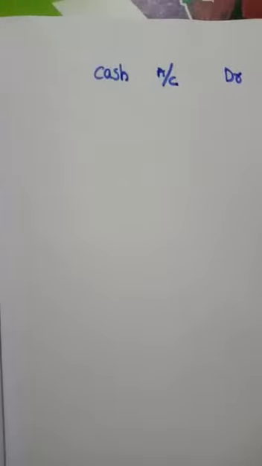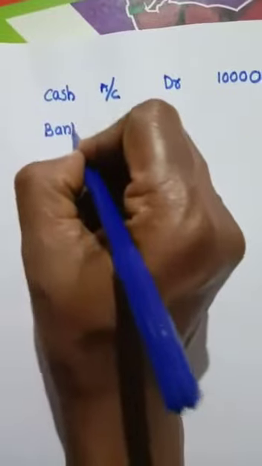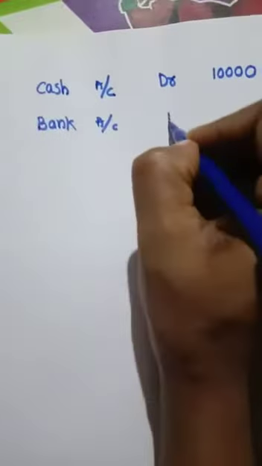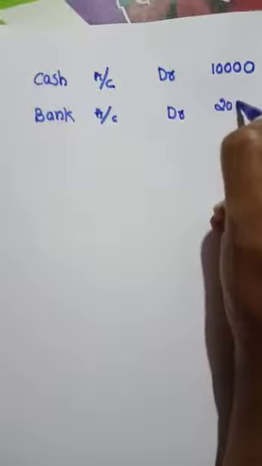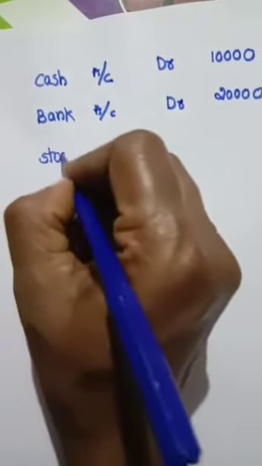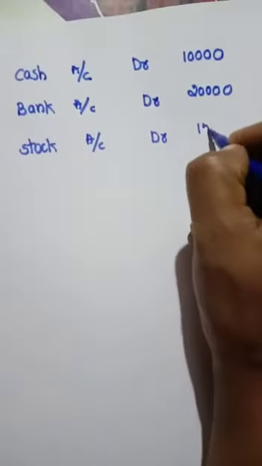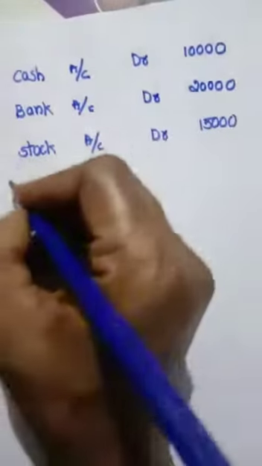So, how will we write the compound entry? First, cash account debit, how much amount? 10,000 rupees. Then bank account debit, 20,000 rupees. Then stock account debit, 15,000 rupees.